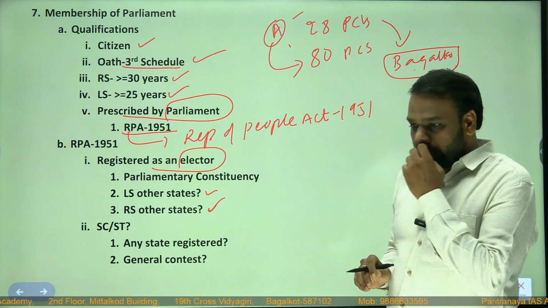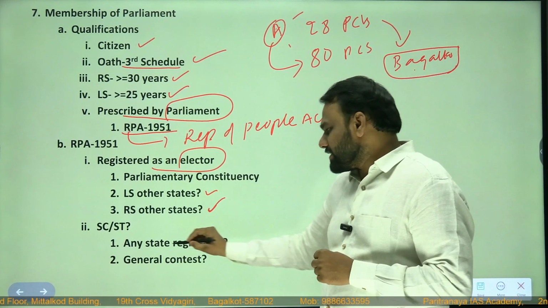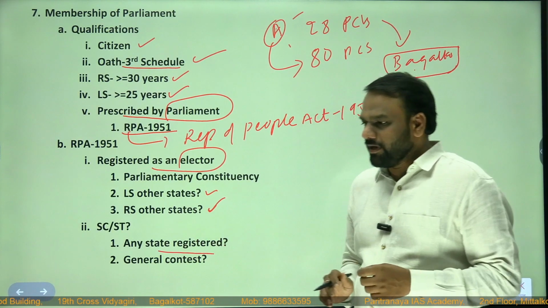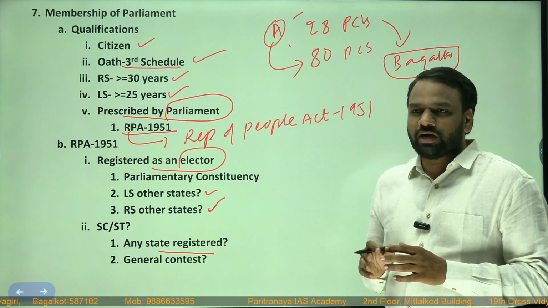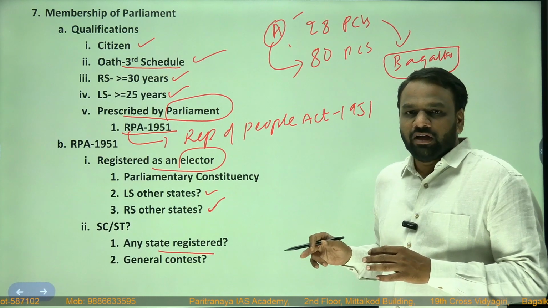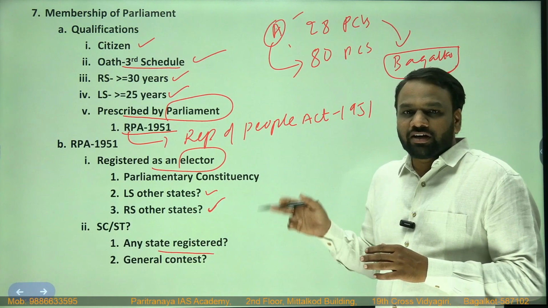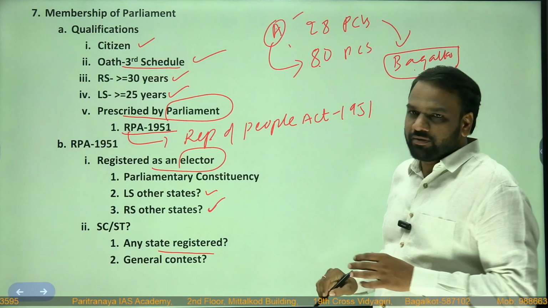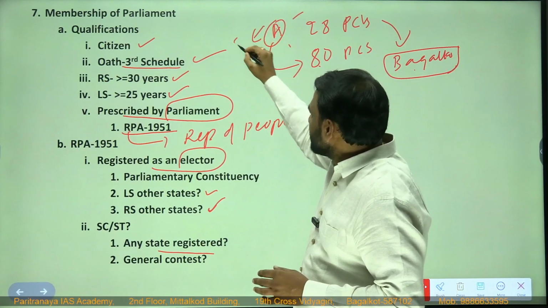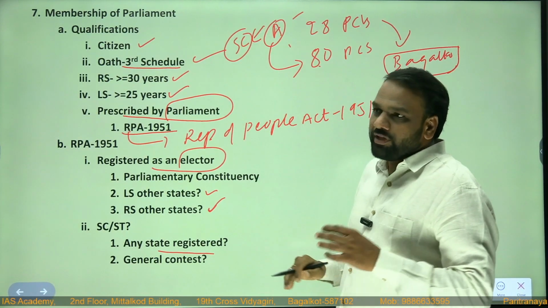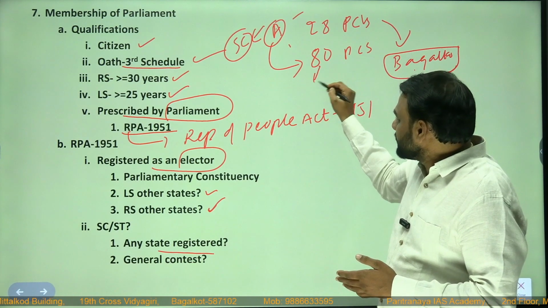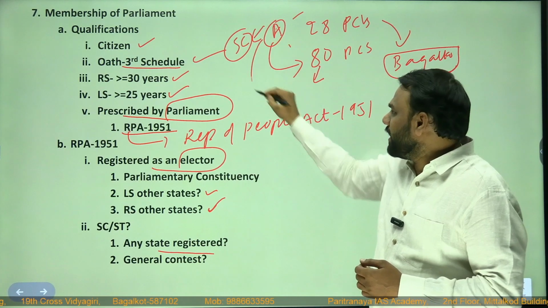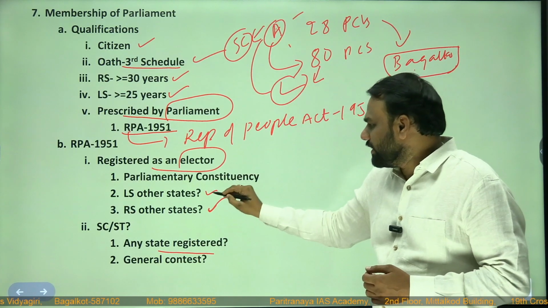Next, scheduled caste, scheduled tribe, any state registered. For example, a person who belongs to scheduled caste in the state of Karnataka. Can he contest for a reserved constituency in Uttar Pradesh? Let us assume A is a scheduled caste member. We know that in Lok Sabha elections we have reservation. So can he contest a reserved seat in Uttar Pradesh? This person A, yes, he can contest.